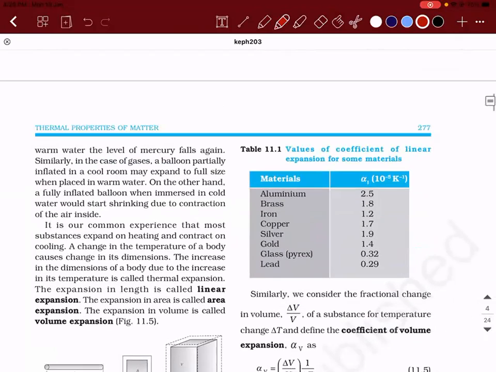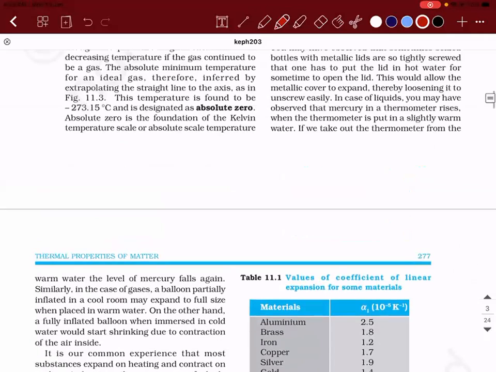So listen, if I take a solid, this mostly happens in the case of utensils. If I take a solid, a metal solid for that matter, and start supplying heat to it, what do you think will happen?